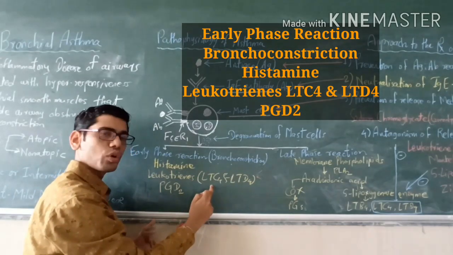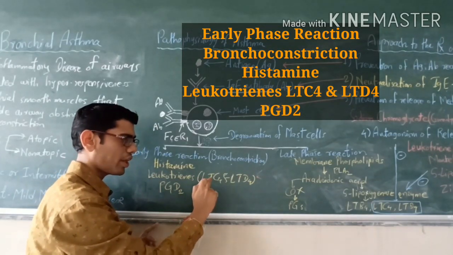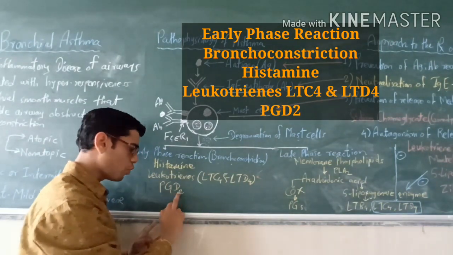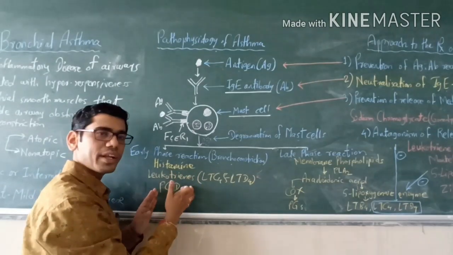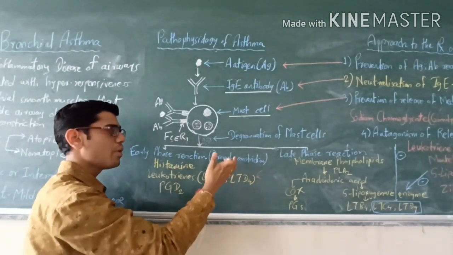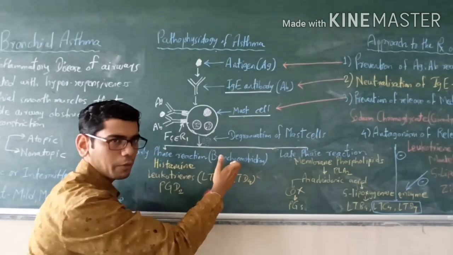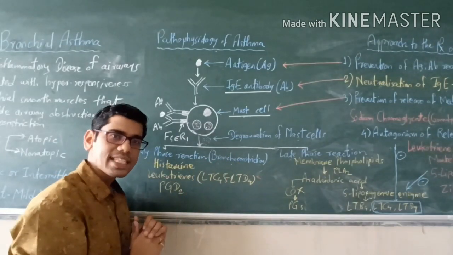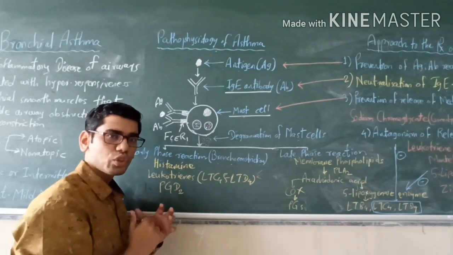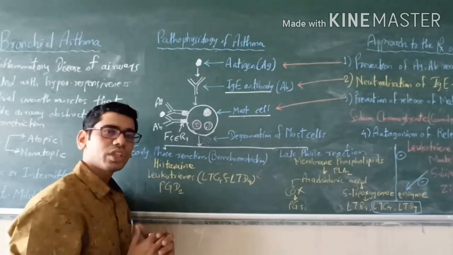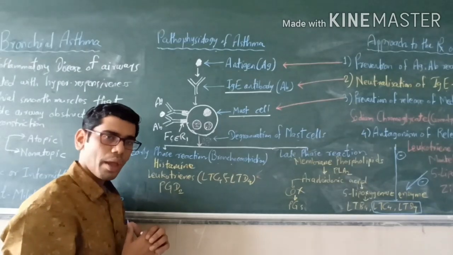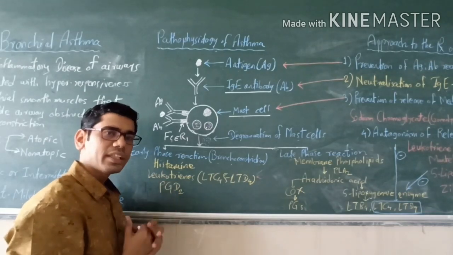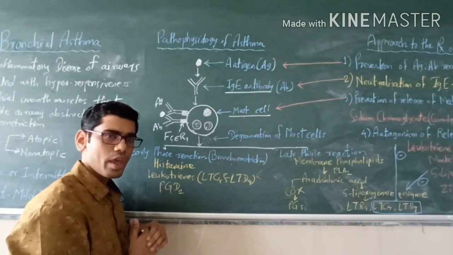In that, two leukotrienes: LTC4 (LT means leukotriene), leukotriene C4 and leukotriene D4, and prostaglandin D2, PGD2. These inflammatory mediators are released in the early phase reaction, and they will be responsible for the bronchoconstriction. Leukotrienes are powerful bronchoconstrictors, and that will be responsible for dyspnea or breathlessness, which is present in the patient of asthma. Apart from bronchoconstriction, there is increased secretion of mucus (hypersecretion), mucosal edema, and mucus plugging in the respiratory tract, and that will result in airway obstruction.